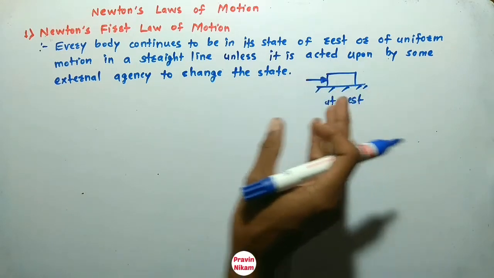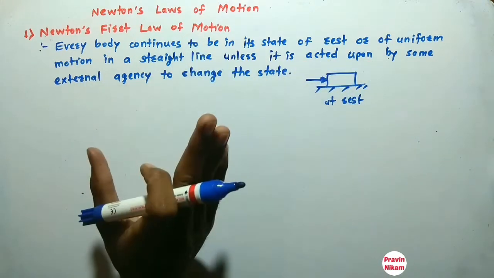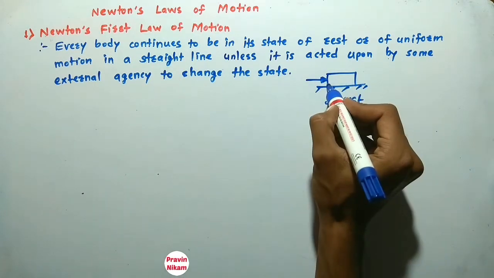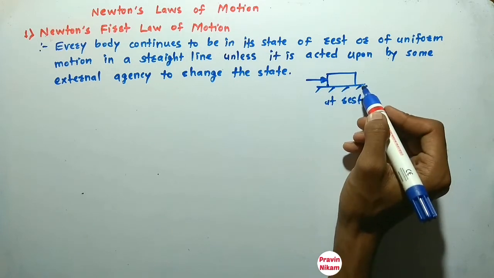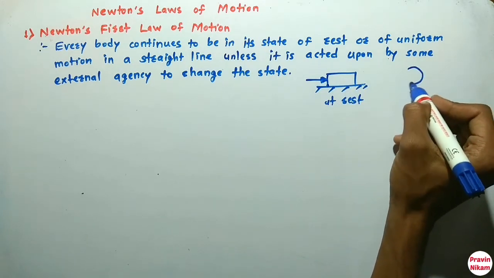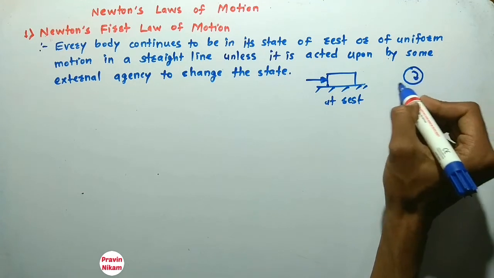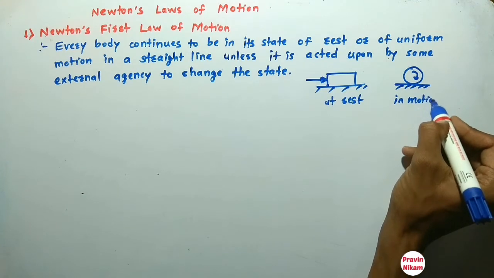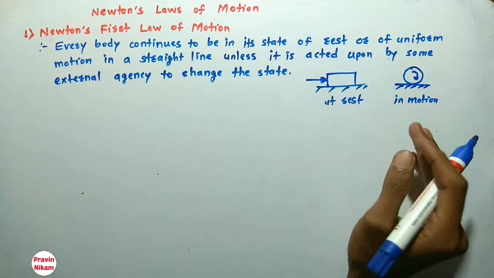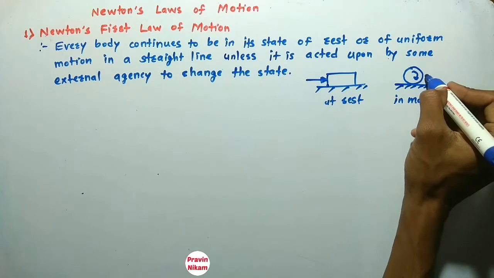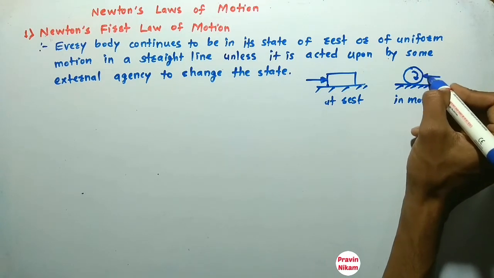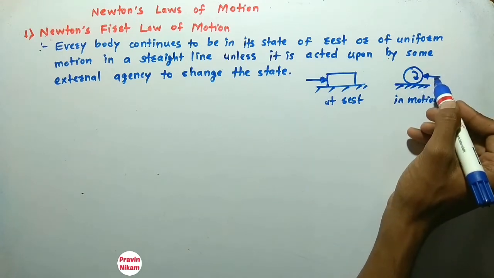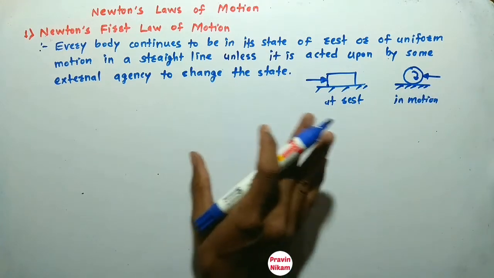Then if the external agency acts upon the body, only then will the state of this body change. Now let us see another example. If this is a body in motion, it remains in motion unless it is acted upon by some external agency. So this is the external agency. This is Newton's first law of motion.